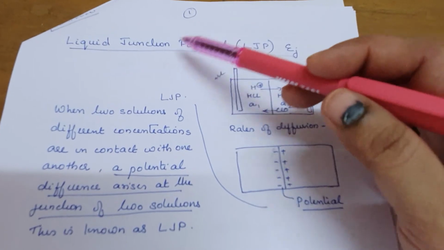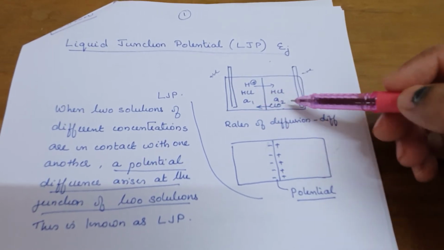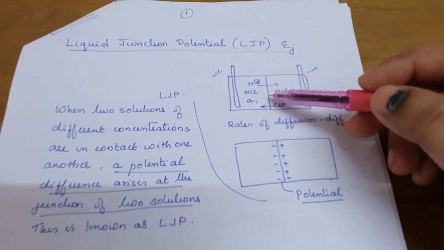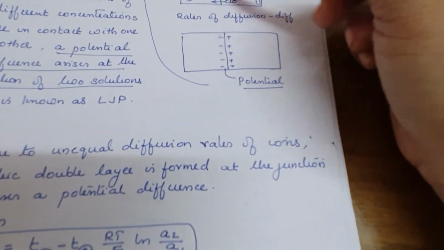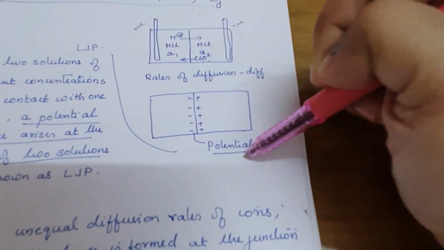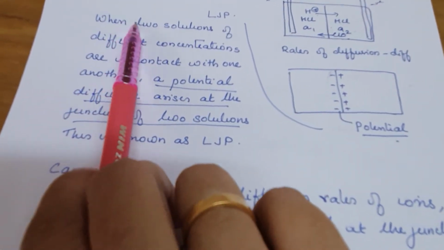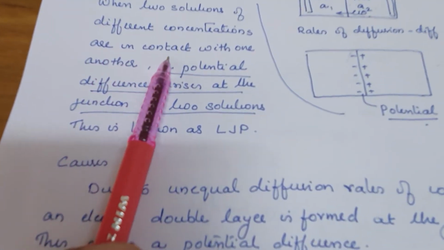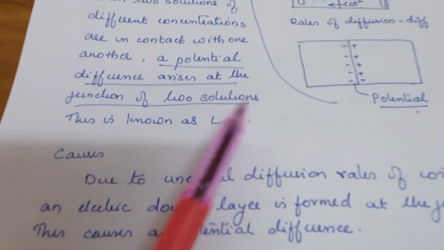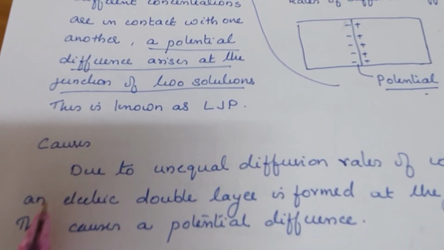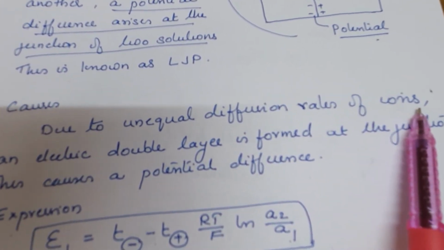Now the next one we are going to see is liquid junction potential. The name itself is self-explanatory. When two solutions of different concentration are separated or meet at a point, a double layer develops due to the diffusion of the ions, and this double layer develops a potential. That potential is known as liquid junction potential. When two solutions of different concentration are in contact with one another, a potential difference arises at the junction of the two solutions, and this is known as liquid junction potential. The cause of it is the unequal diffusion rates of ions.